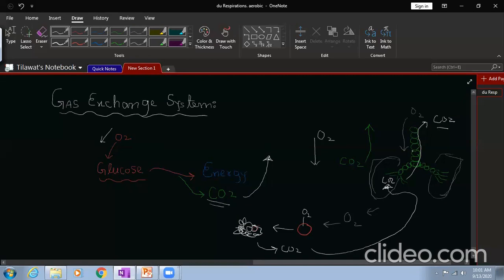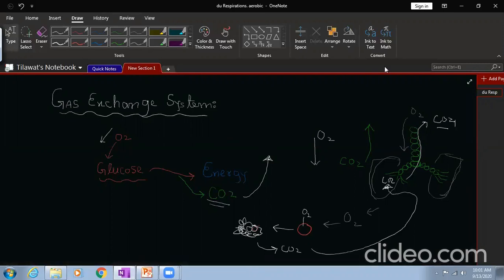I hope this is clear, right? All these organs of the gas exchange system I will discuss in detail. Don't worry about that. For the time being, just keep in mind what the gas exchange system is. This is just a basic concept of the gas exchange system. If you have a question up to here, you can ask me.